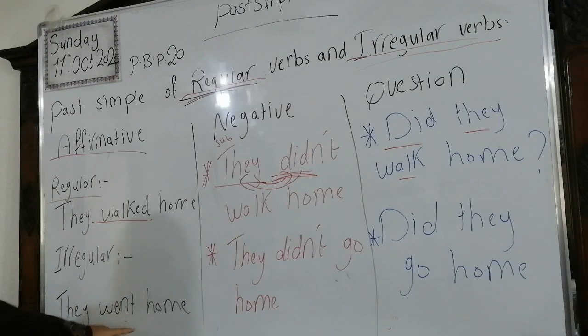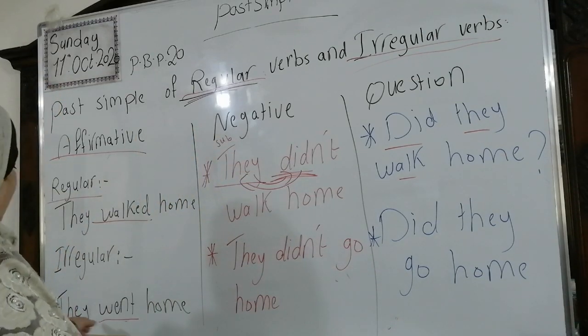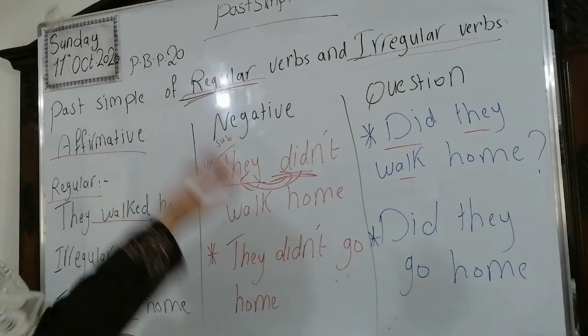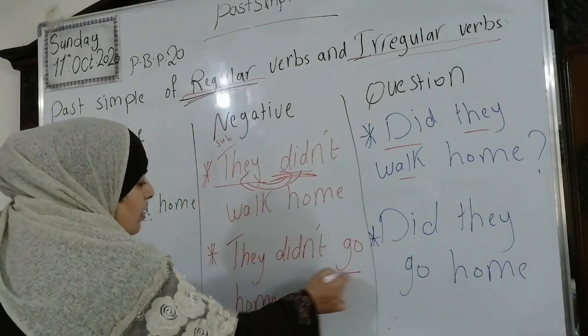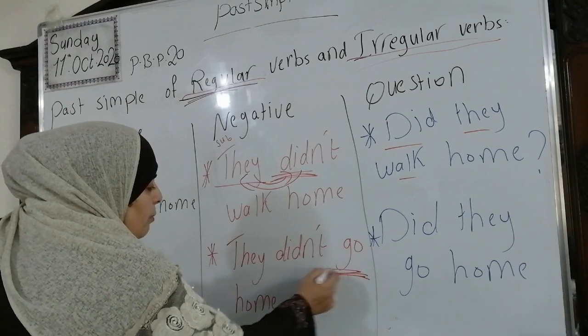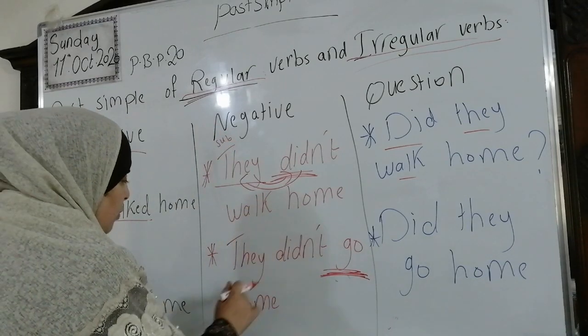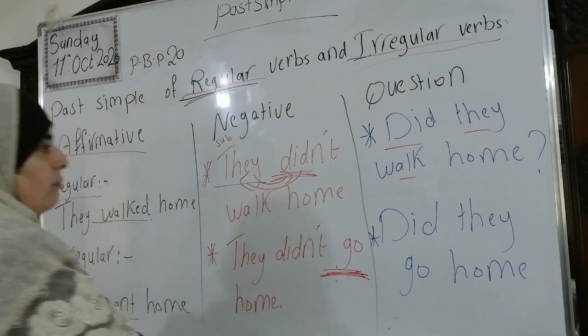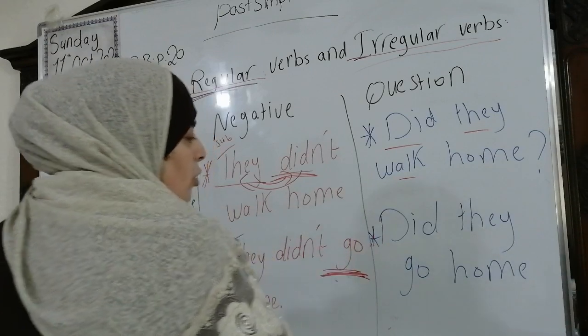They went home. Went is the simple past of go, okay? Now the same idea, we're going to call did, and we're going to return the verb to the infinitive, because after did we have the infinitive or verb one. They didn't go home. We're going to make the question. Did they go home?